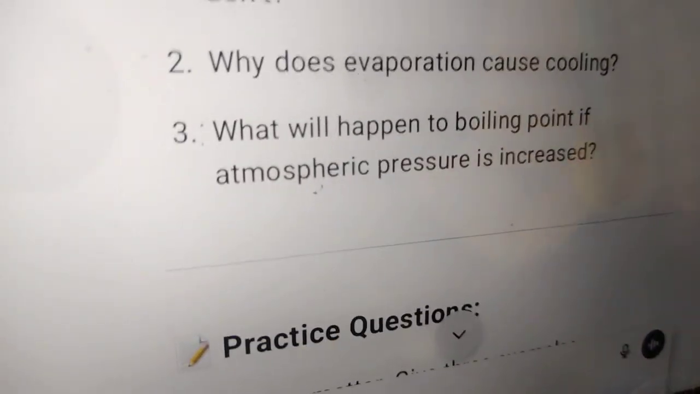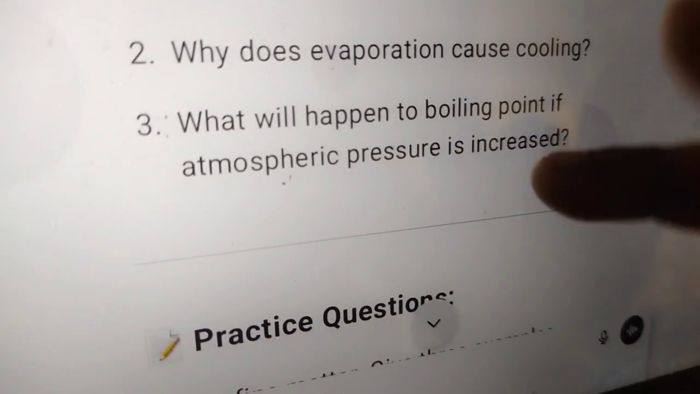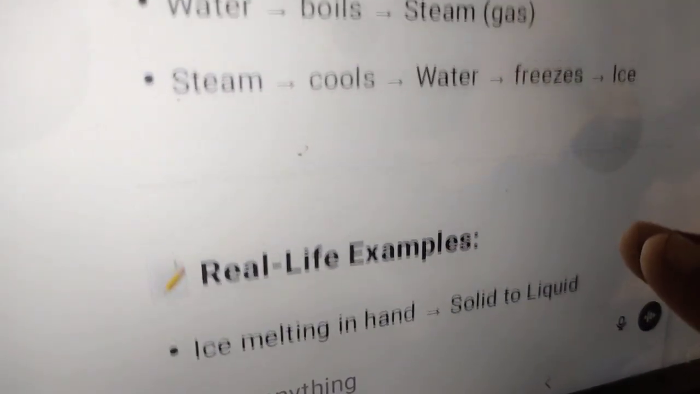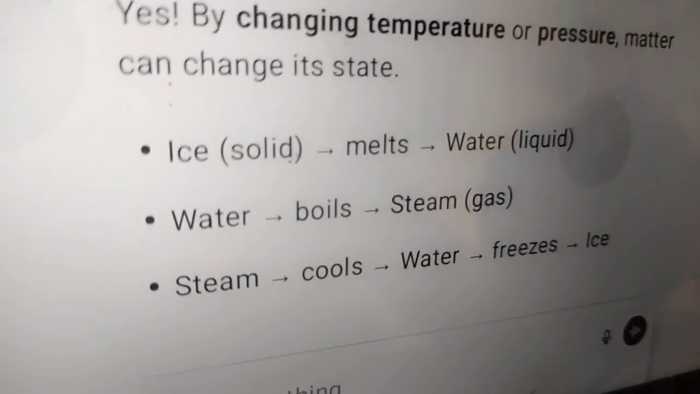Let's meet directly in chapter number 2. But before it, we will complete the question answer, practice questions, important MCQs related to your exam. That's all about it.